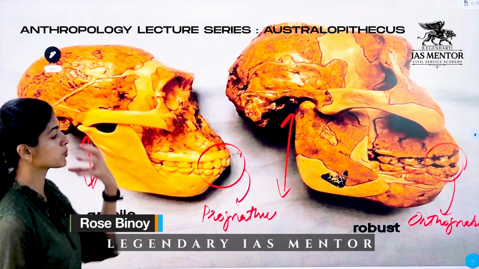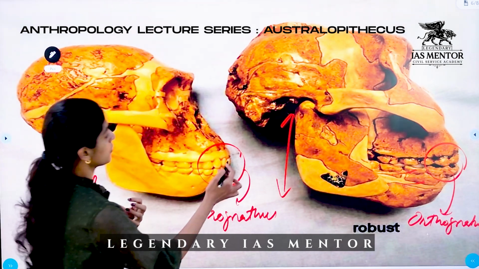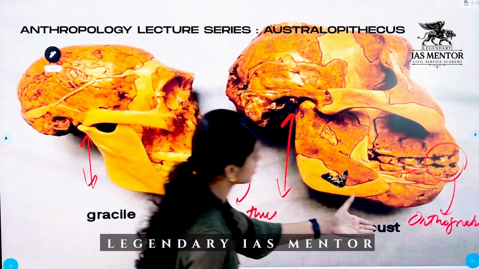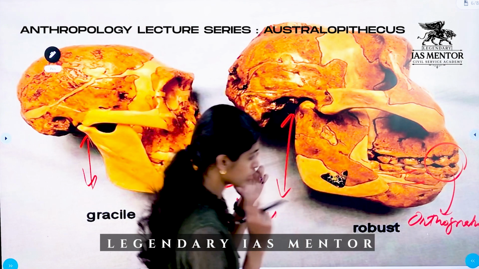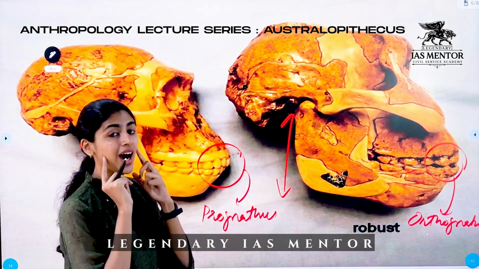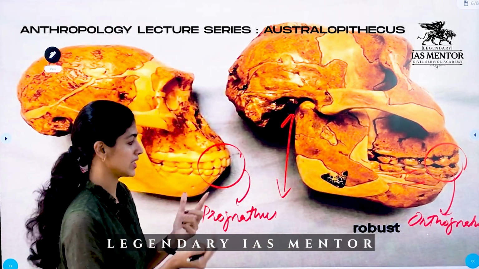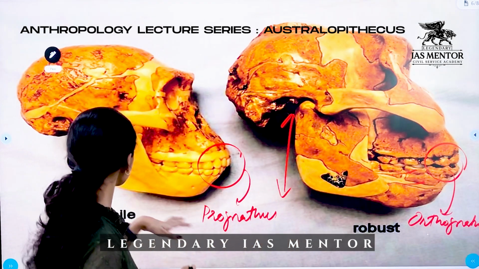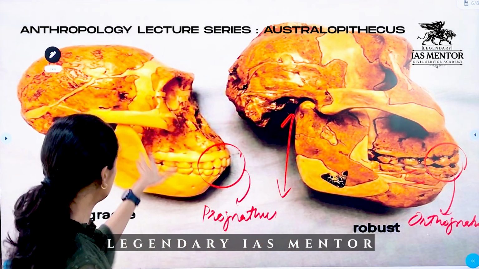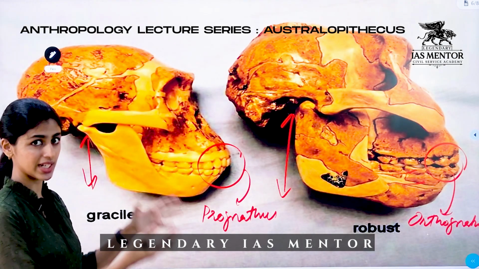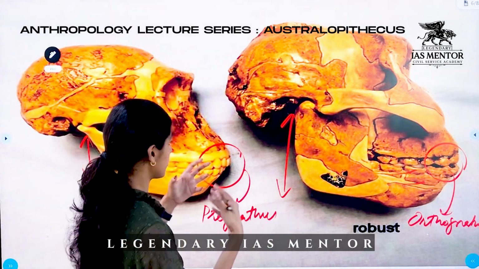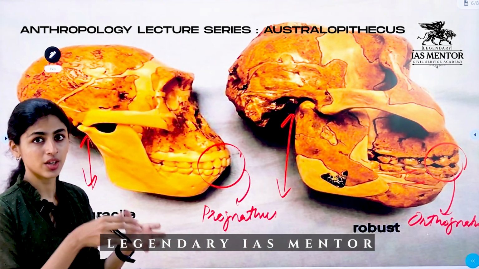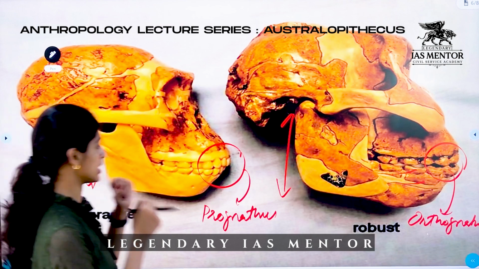Because of that, this projection comes in the front part. In robustus, it is orthognathous because the molars are larger than the incisors and canines. That is why it is less projected in the front part. So these are the general differences between gracile and robust fossil remains in the Australopithecus species.